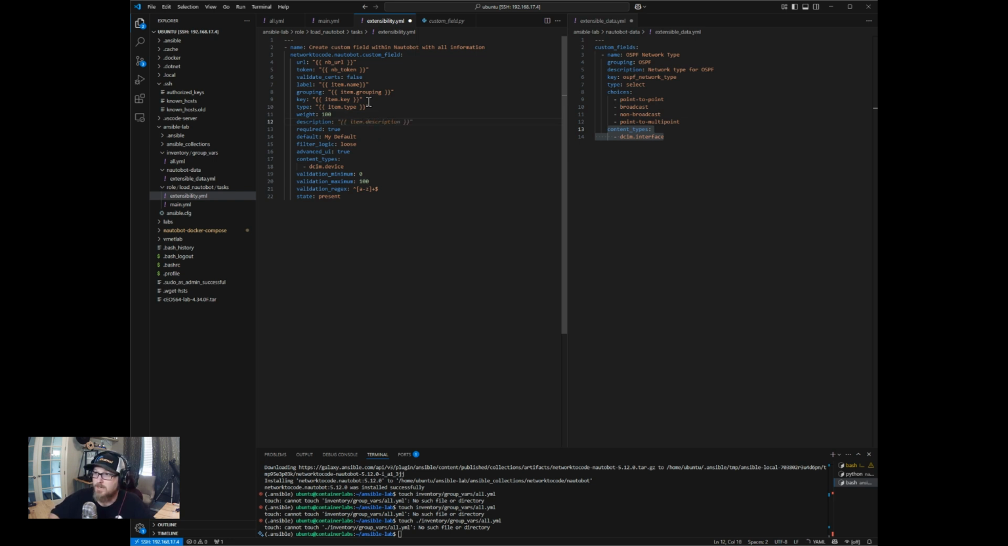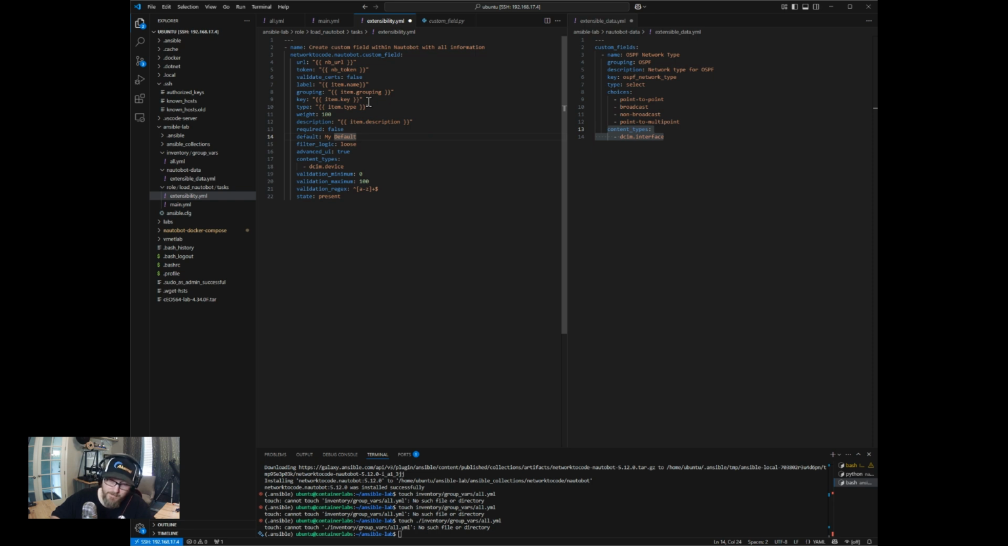So you can weight it by importance or something like that. Description, required. So required, what is this? So this, if we edit the interface, and this is required, then you have to fill something in here. So we want to make this false because we don't want to necessarily have that be required for every interface because we have interfaces that won't be in OSPF.